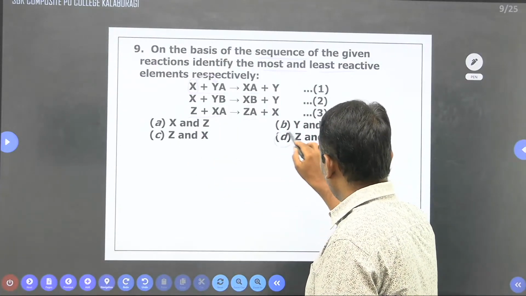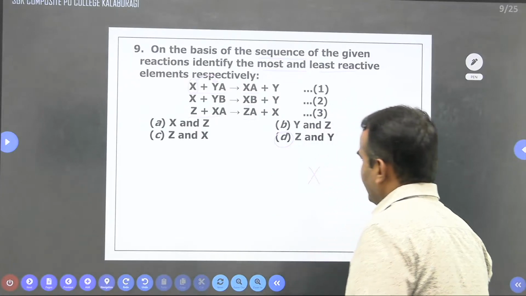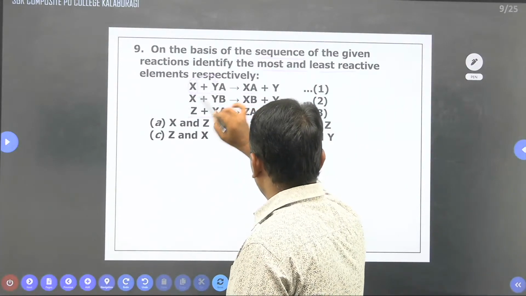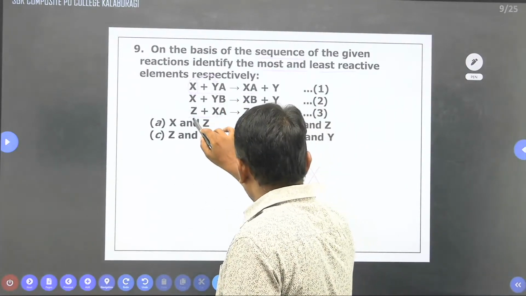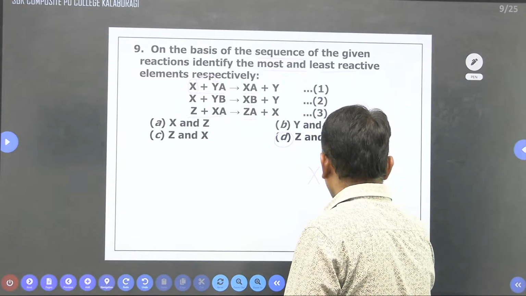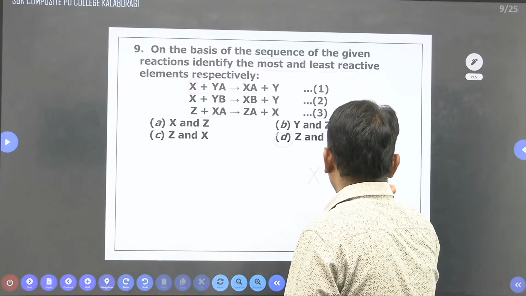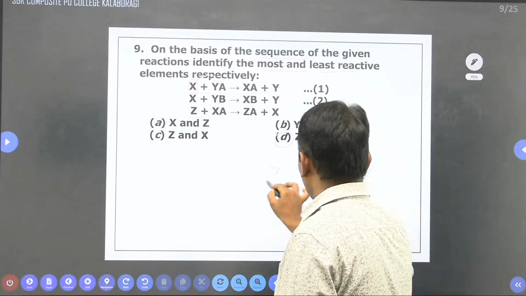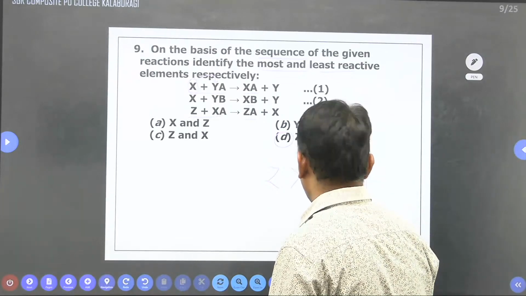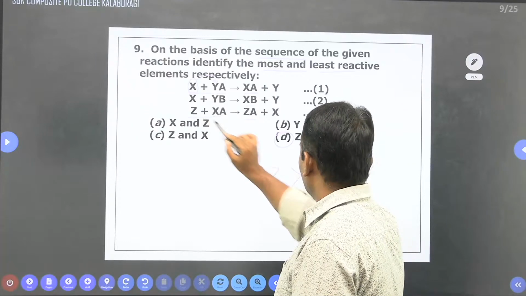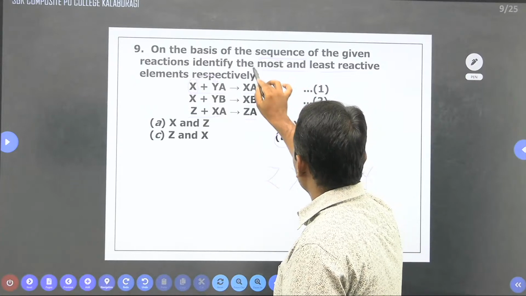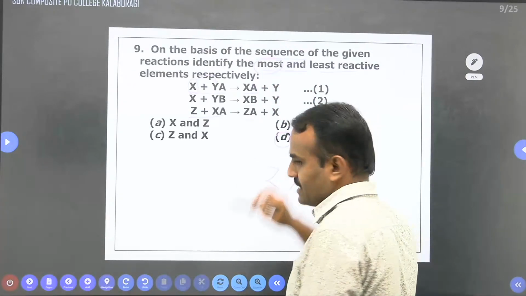So the fourth option is correct, because here X replaces Y in these two cases. But Z replaces X. It means X is more reactive than Y, but Z is more reactive than X. So Z is the most reactive, and Y will be the least reactive.